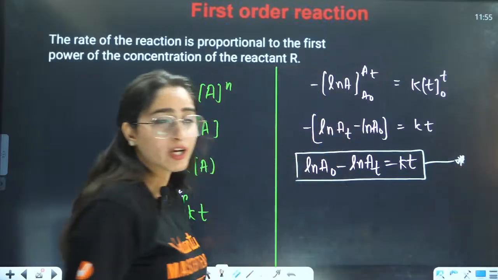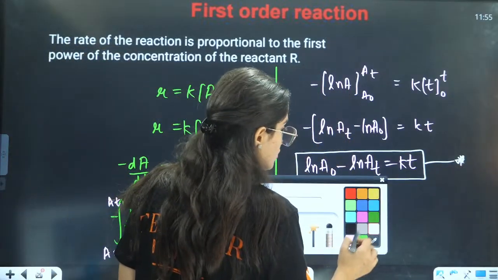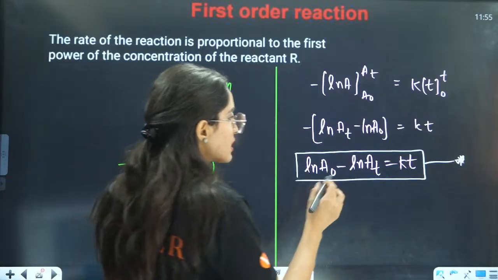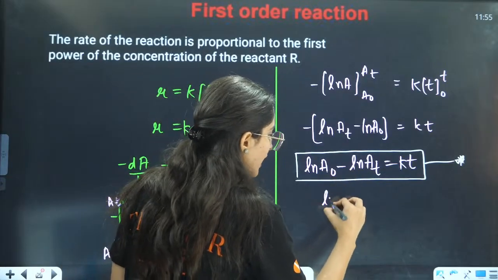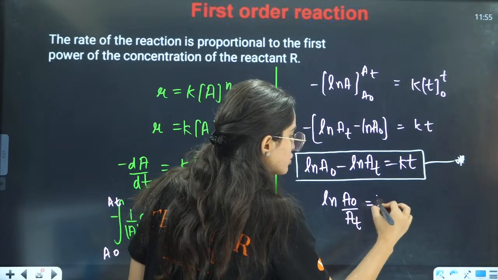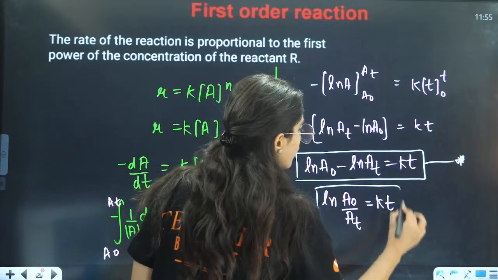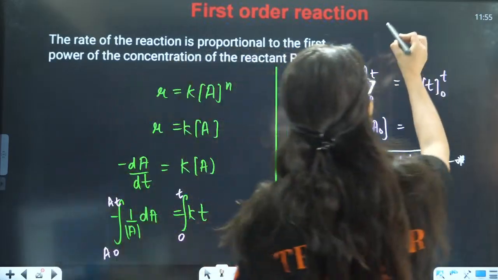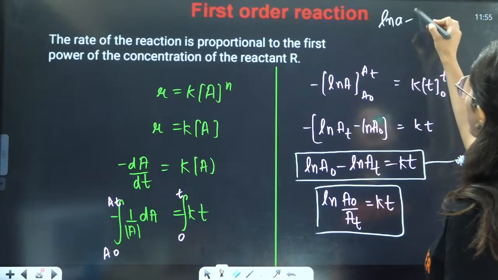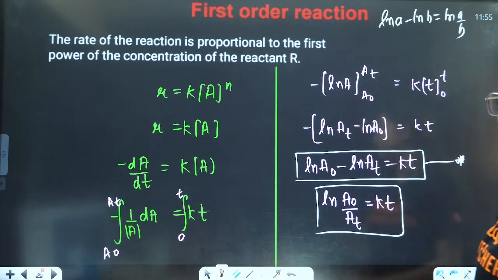I'm writing different forms in which you will see the first order reaction. Next, if you want to write it in this form, natural log of A naught by At equals Kt. You can also see this in this form because we know that natural log of a minus natural log of b is equal to natural log of a by b.